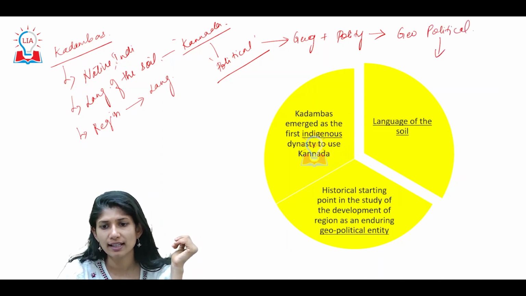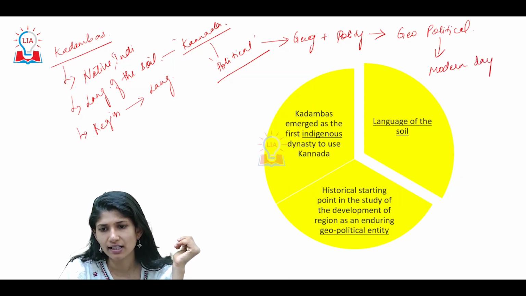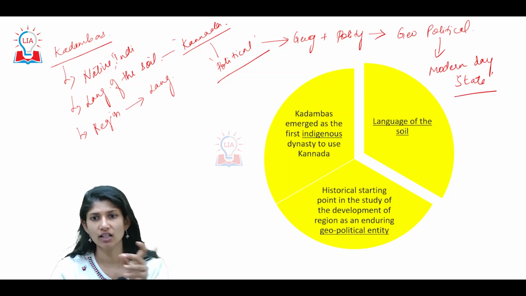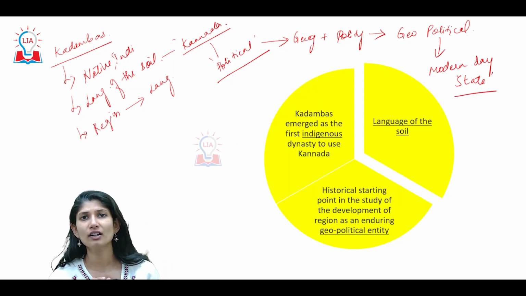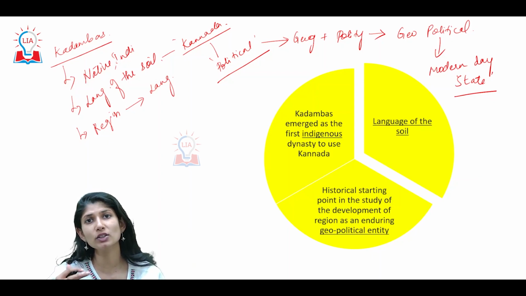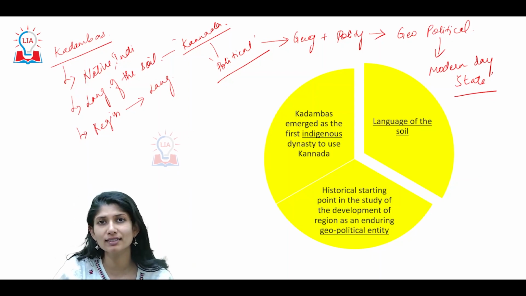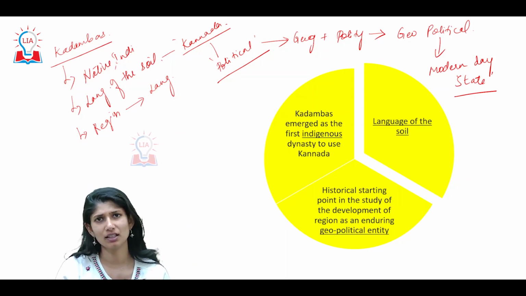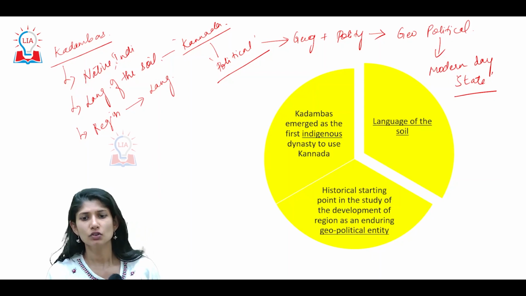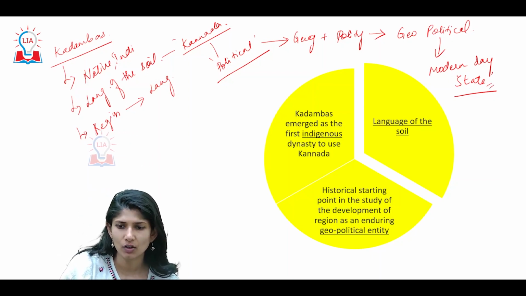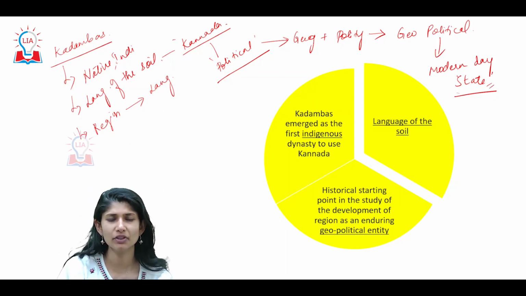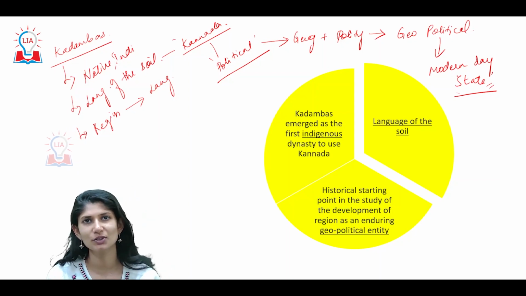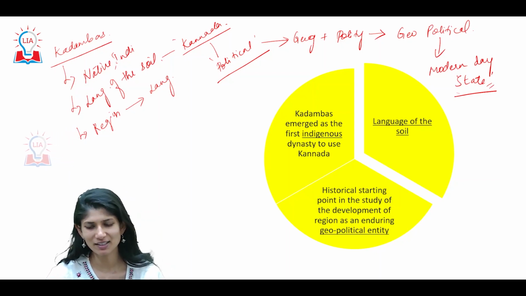Today's modern day states. When I say modern day state, earlier the word state could also be used to represent the concept of a nation. Here I am speaking with federal characteristics, with respect to federalism, the modern day state, for example Karnataka. So the beginning of this is seen from here. That is the unique feature you have to know about your Kadambas.